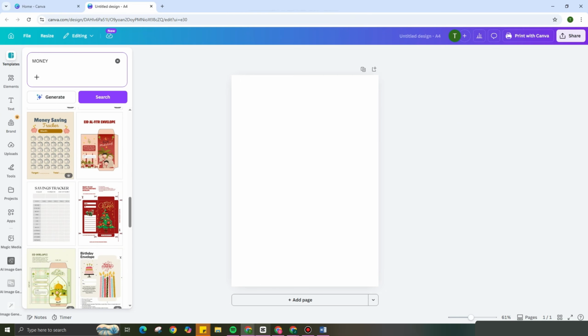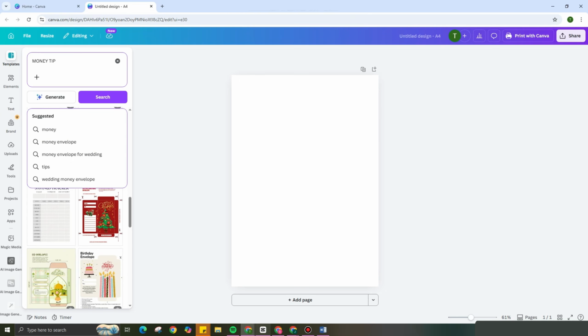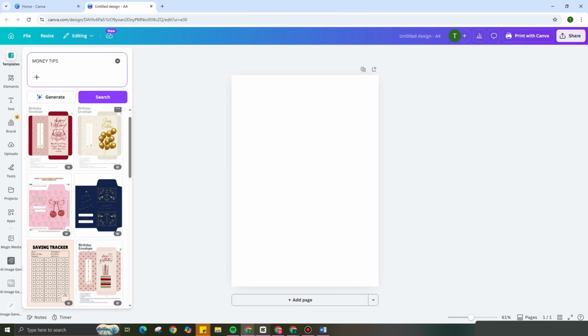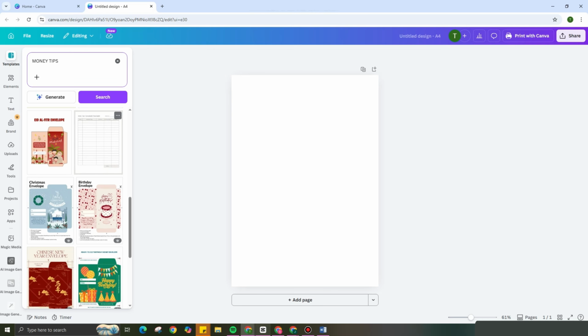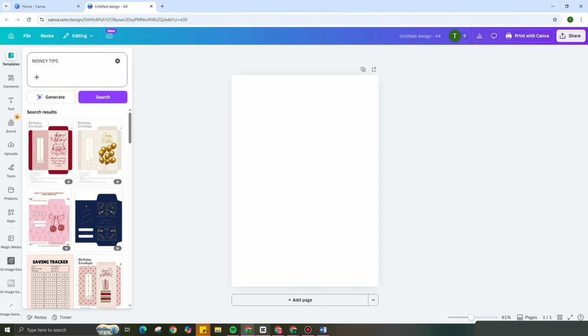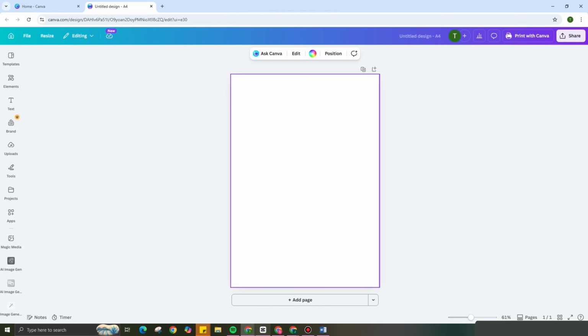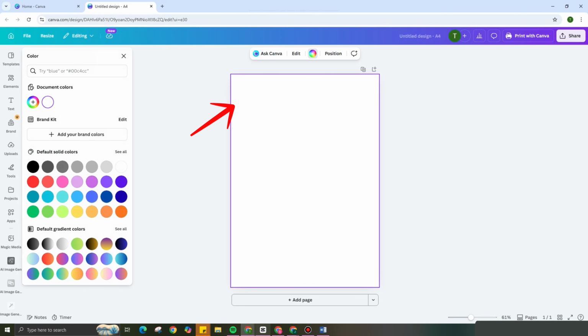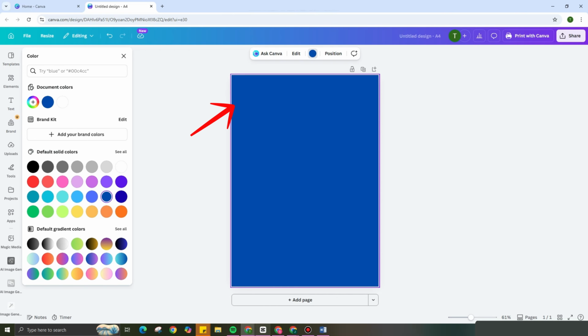But for this tutorial, we will be starting from scratch. So we will not be using the designs from Canva. We will be creating our own design. You can also use this template. You can sell this template if you want. So all you have to do is look for the background color for your ebook cover.